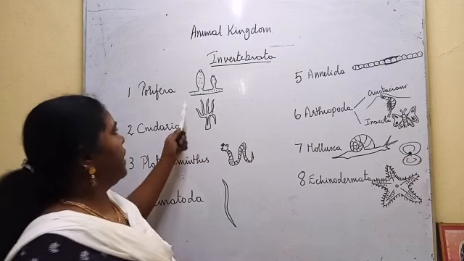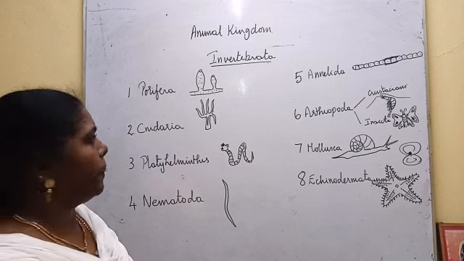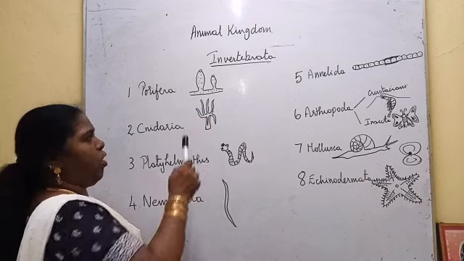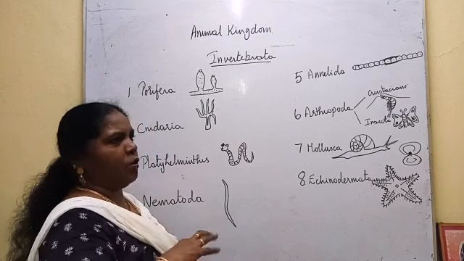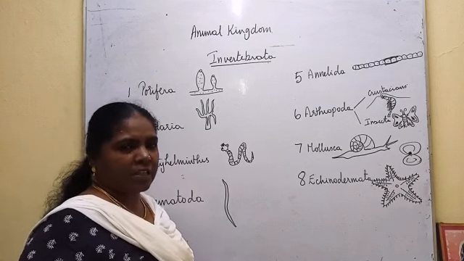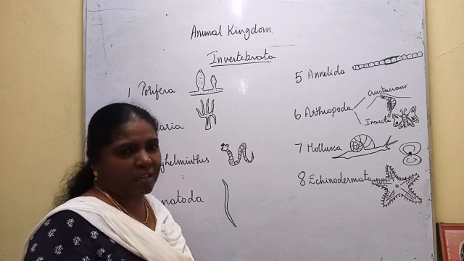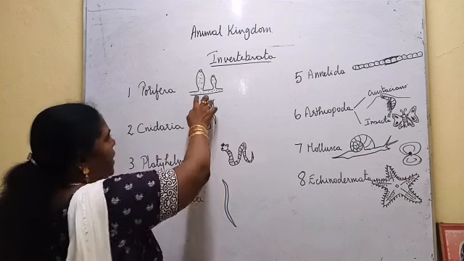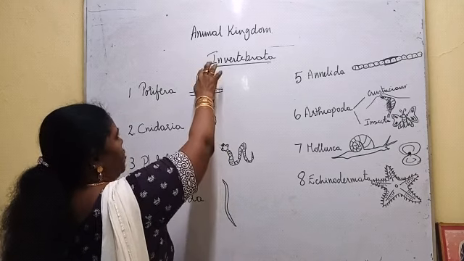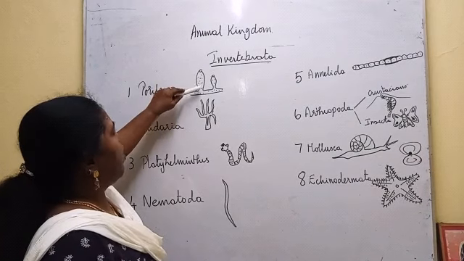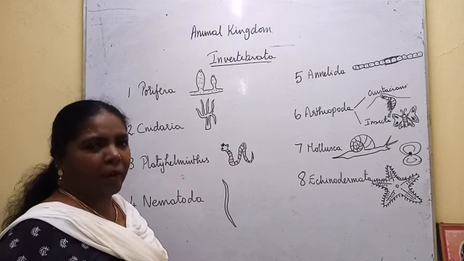Example for Porifera is sponge. Sponge is an example for Porifera. Usually all the organisms of phylum Porifera are marine. They don't have an organ system, so they cannot move. They get attached to the stones and rocks seen in the ocean, and the body is seen in colonies. The body is flask shaped. It has an opening at the top, the mouth, and all over the body is covered by a calcareous shell because it's living in marine water.